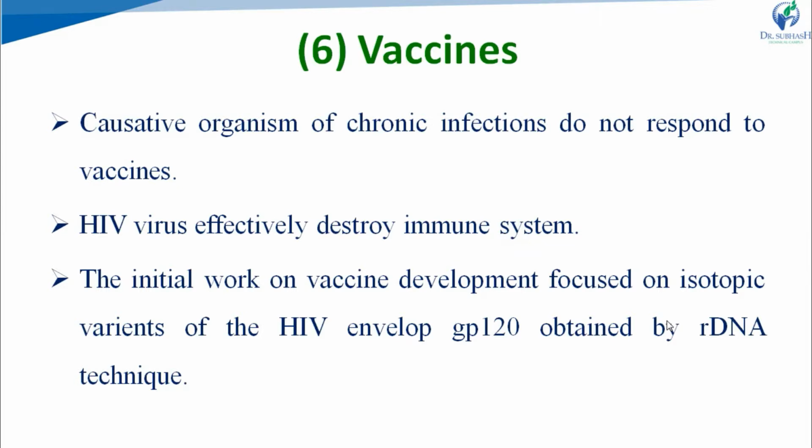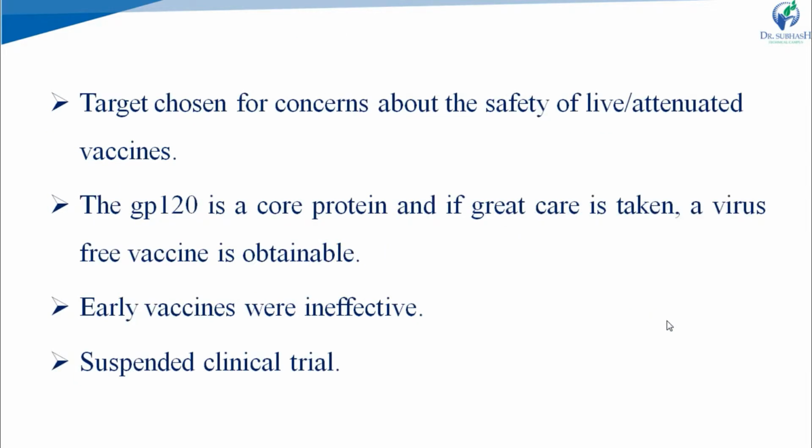The initial work on vaccine development focused on the HIV envelope protein GP120, which is responsible for binding with the host cell and is obtained by recombinant DNA technique. The target was chosen out of concern about the safety of live or attenuated vaccines.